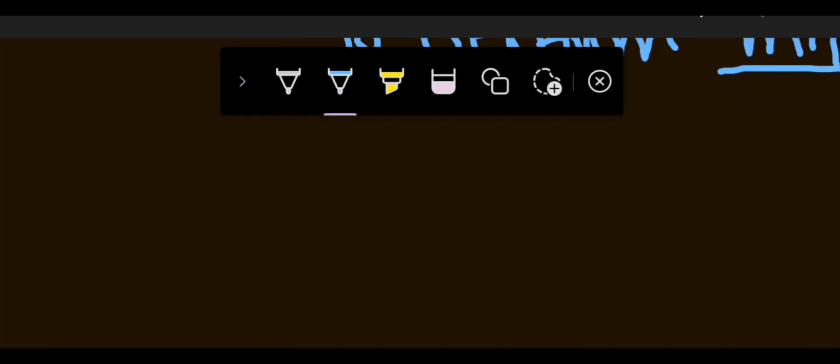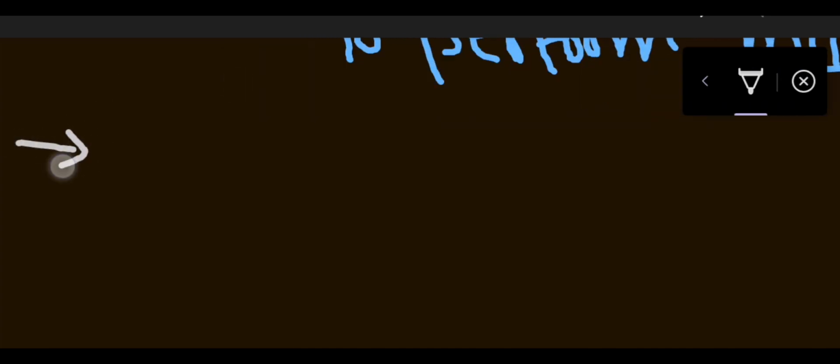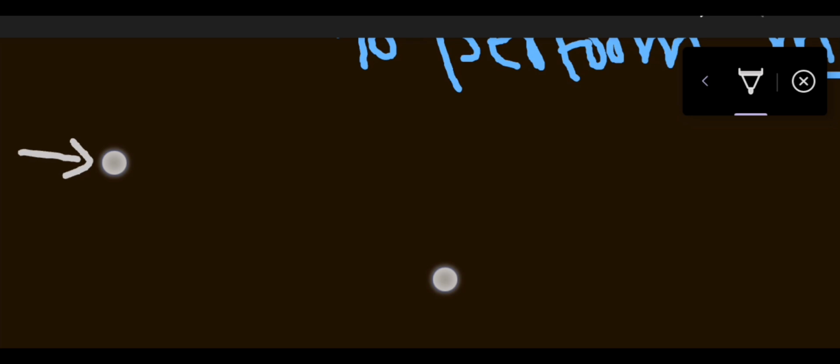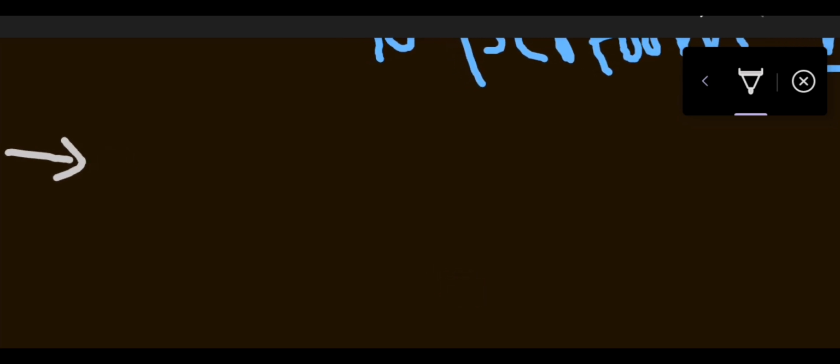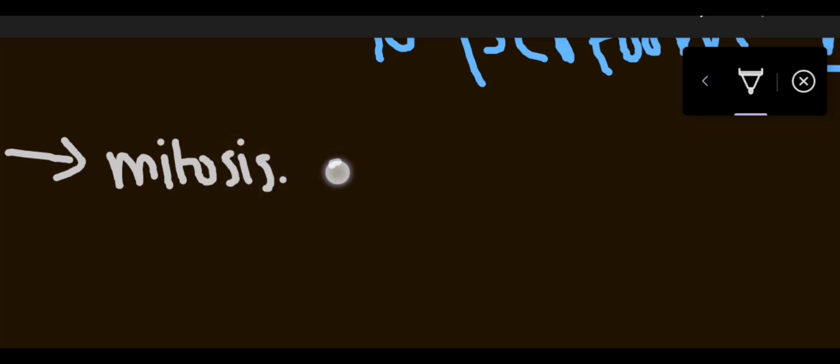अब हमारे पास जो माइटोसिस है वो कब शुरू होता है? The process of mitosis, in which the number remains the same or increases, begins at the time of puberty.